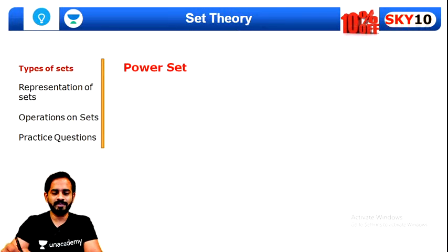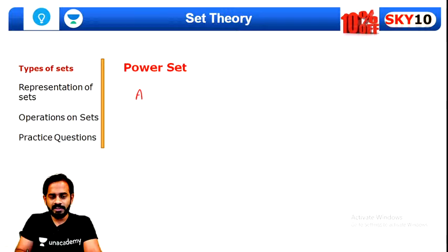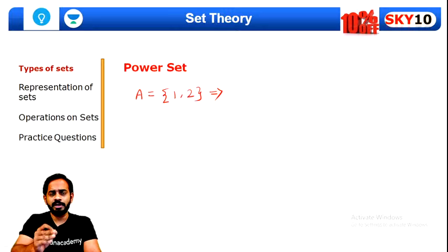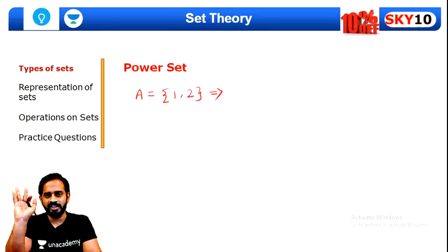Chalo, quickly start with the power set now. Let us try to understand what is a power set. Let's say there is a set A, and set A consists of only 1 and 2. Only 1 and 2. Can you tell me the different subsets possible for A? Can you name all the subsets possible for A?